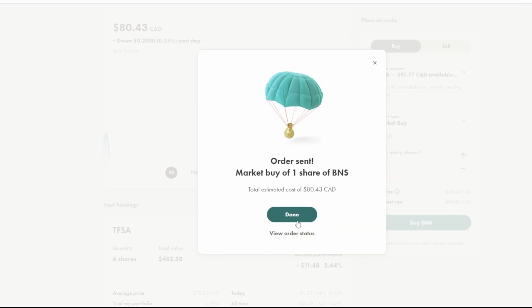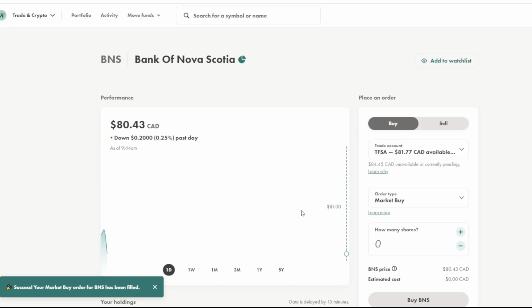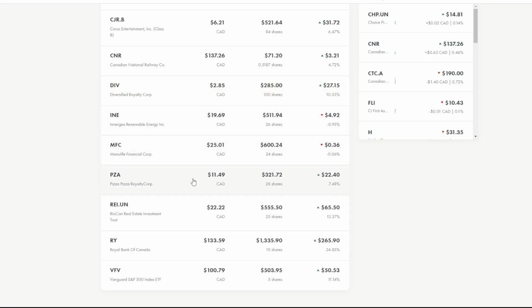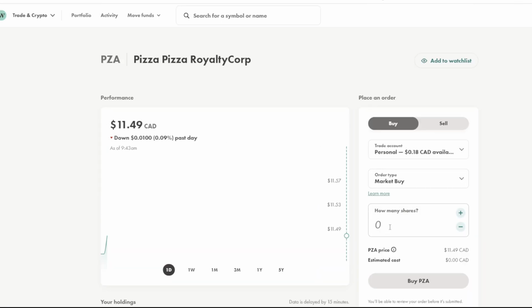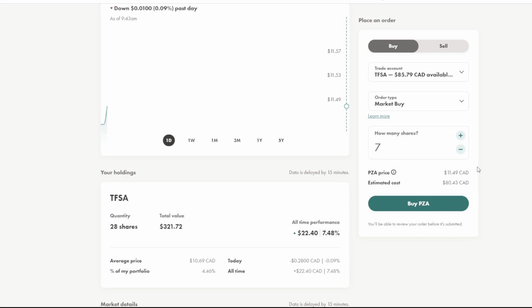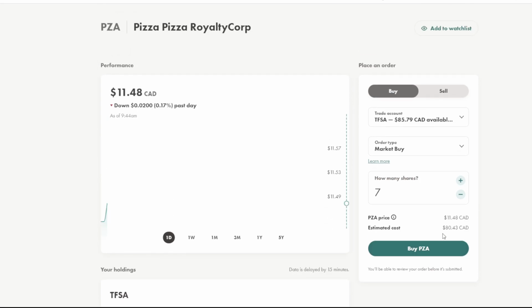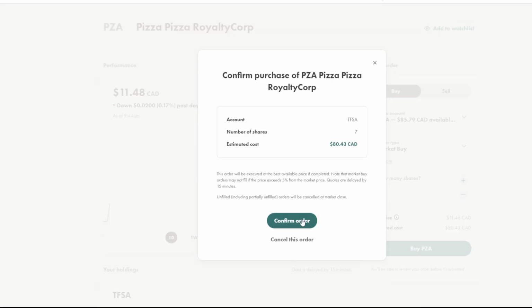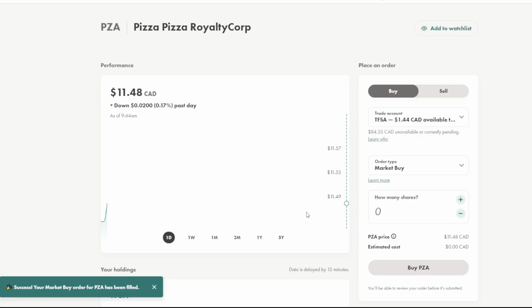So again, Wealth Simple Trade, if you're not aware, is a commission-free trading platform in Canada. It is amazing. It's the only thing I use because it's great. All right, so there's enough money there. So let's buy. Next, continue, confirm, done.